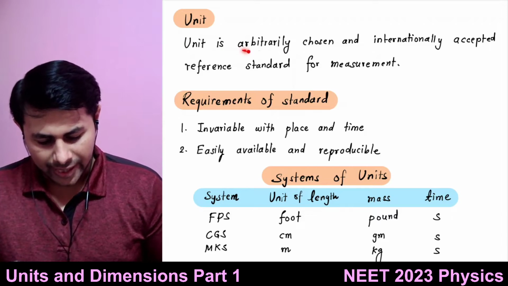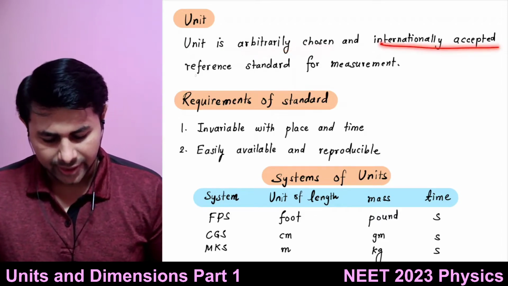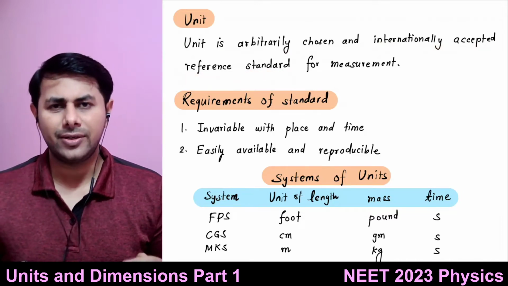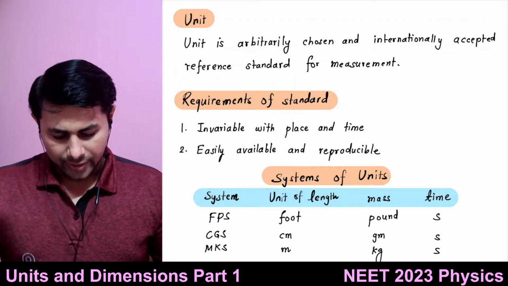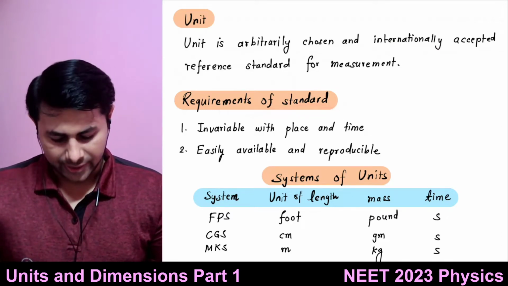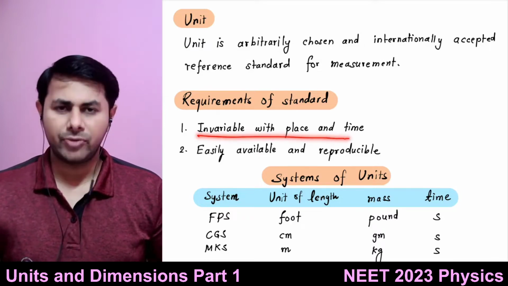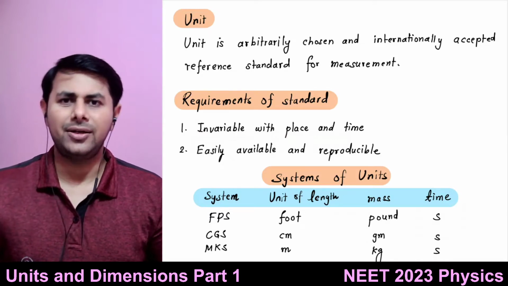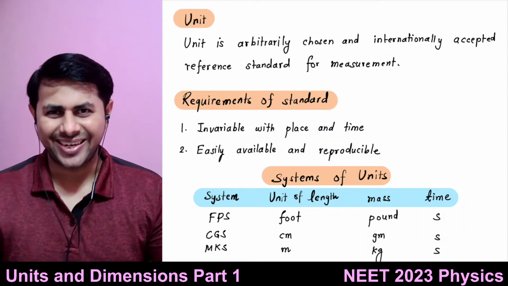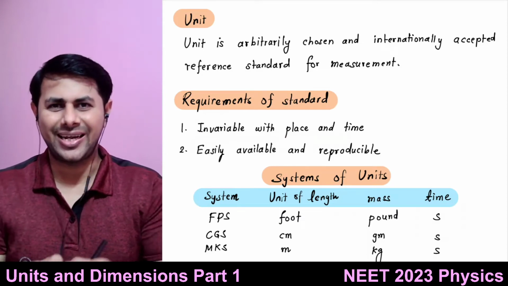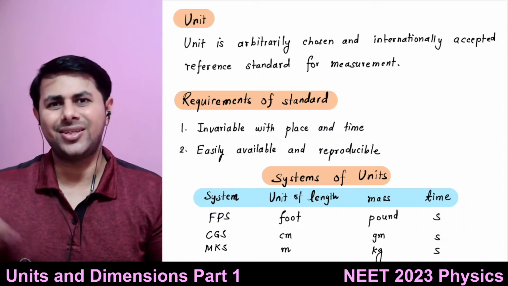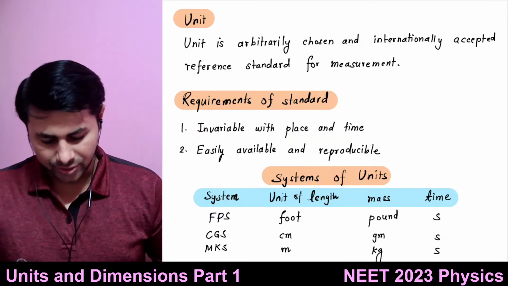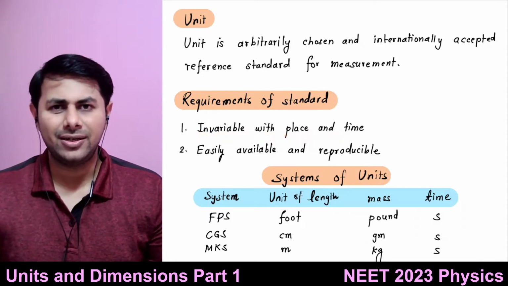So what is a unit? It is arbitrarily chosen and it's an internationally accepted reference standard for a measurement. And for length we know it's a meter. Then what are the requirements of this reference standard? So it should be invariable with respect to place and time. Let's say I measure my length here and I go somewhere else, let's say I come to Chennai and measure my length. I use a tape over here and I use another tape in Chennai. So it should give me the same reading, right? So it should be invariable with respect to the place and time.